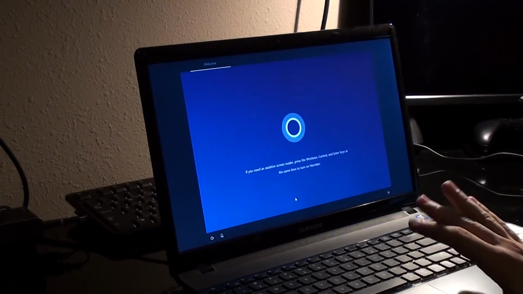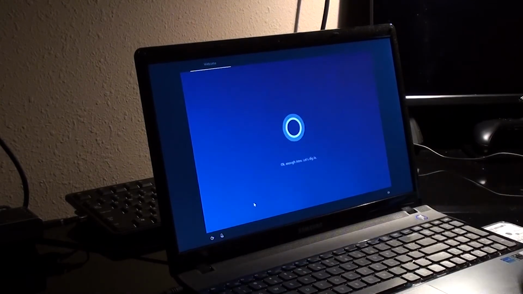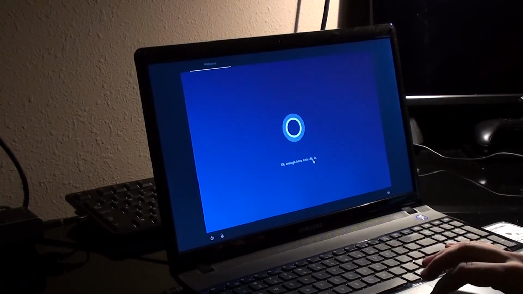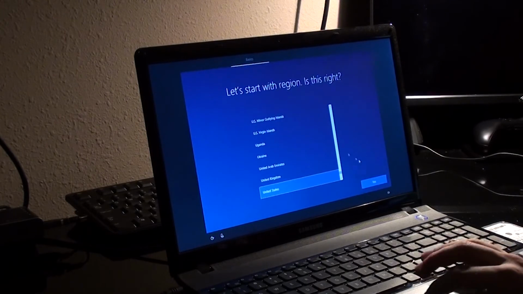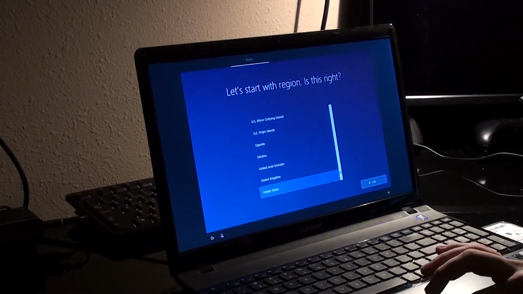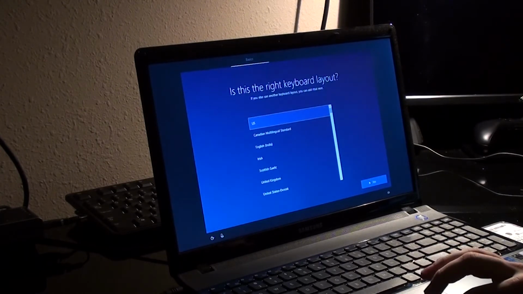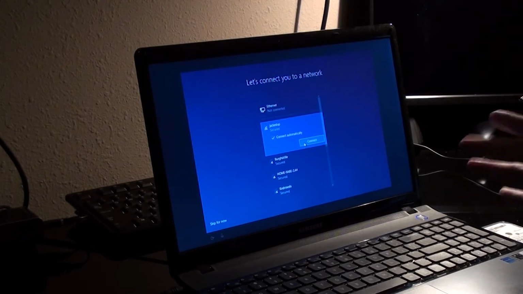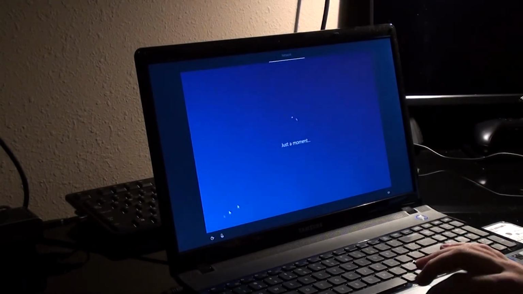Okay, so I'm just going to do that for my sake. At the bottom left there's a little microphone. I just go ahead and tap on that. And it's going to make sure that our region is correct, and the right keyboard layout. And you can connect to your Wi-Fi now, but I will be doing that later once we boot up into the operating system.